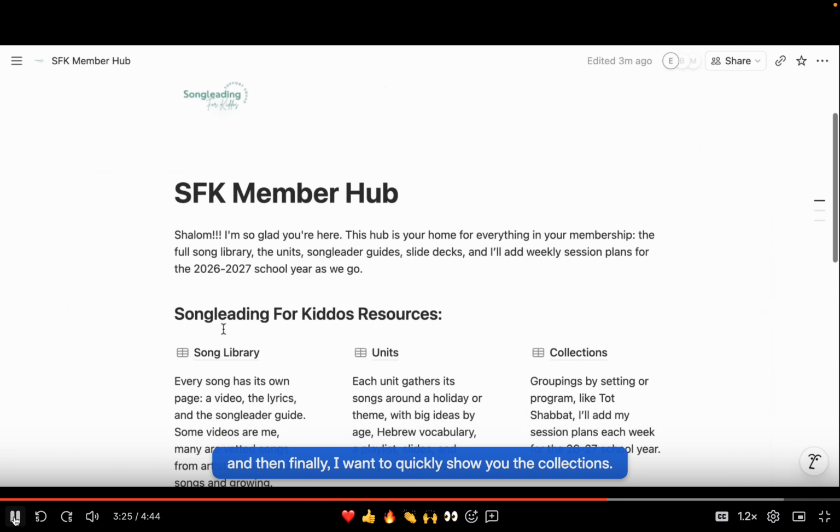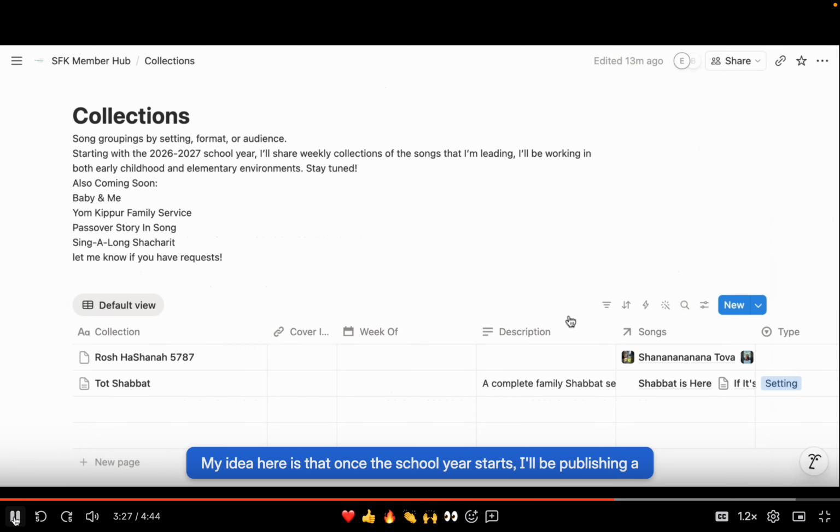And then finally, I want to quickly show you the collections. My idea here is that once the school year starts, I'll be publishing a collection of all the songs that I'm singing 2 weeks ahead of time. So I'll make my opening session plans, and then you can look and say like, oh, Emily is doing this Hine Matov and this Shaker song or whatever. And you can say, 75% of that I'm just going to keep, and then I'm going to customize it, or you can take what I'm doing and make it work for you. It'll be up to you.